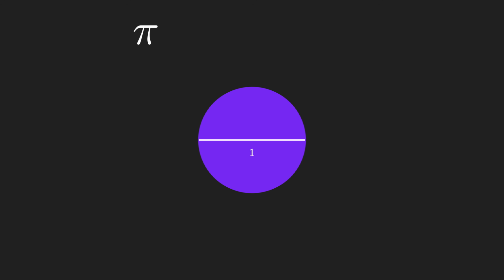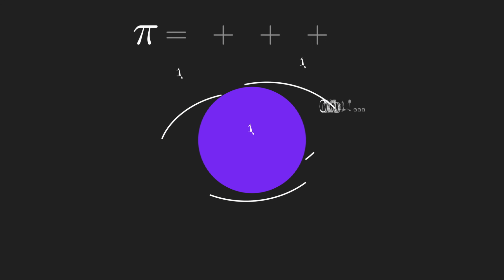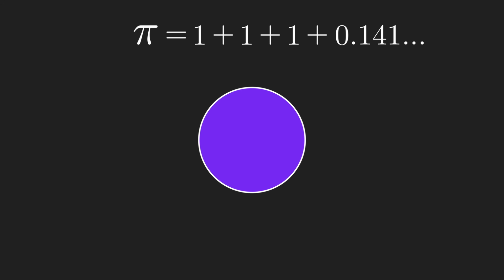If you're watching this video, you probably know about the number pi. You likely have the intuition that pi is the number of diameters it would take to cover the circumference of a circle. Pi is a fairly straightforward number to understand because it's so easy to visualize.